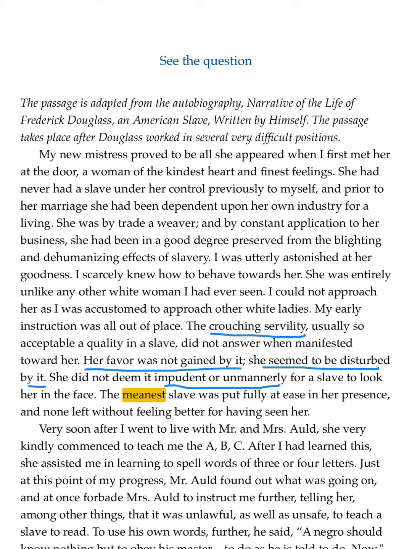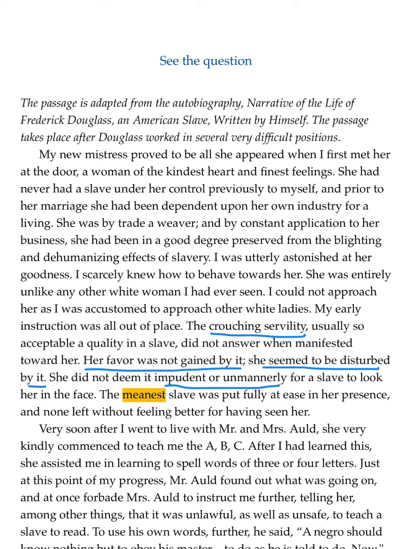So it seems from these clues that Frederick Douglass's new master wants to treat him maybe not as an equal, but at least more like a human being. She doesn't want to see him as a lowly, servile creature and actually wants to deal with him face to face.